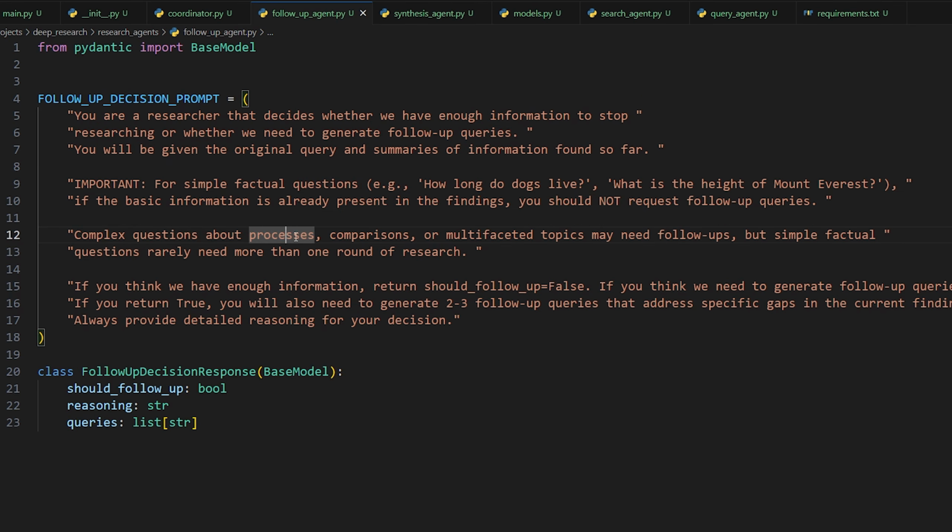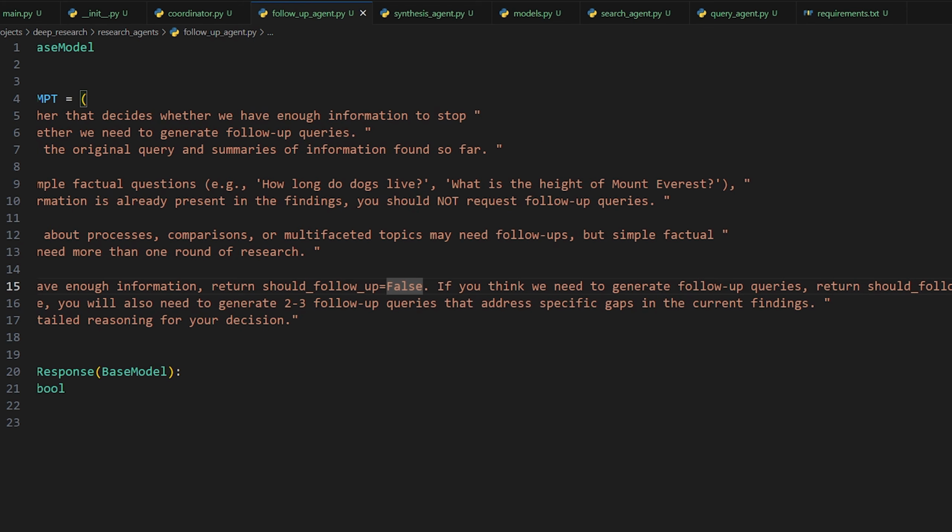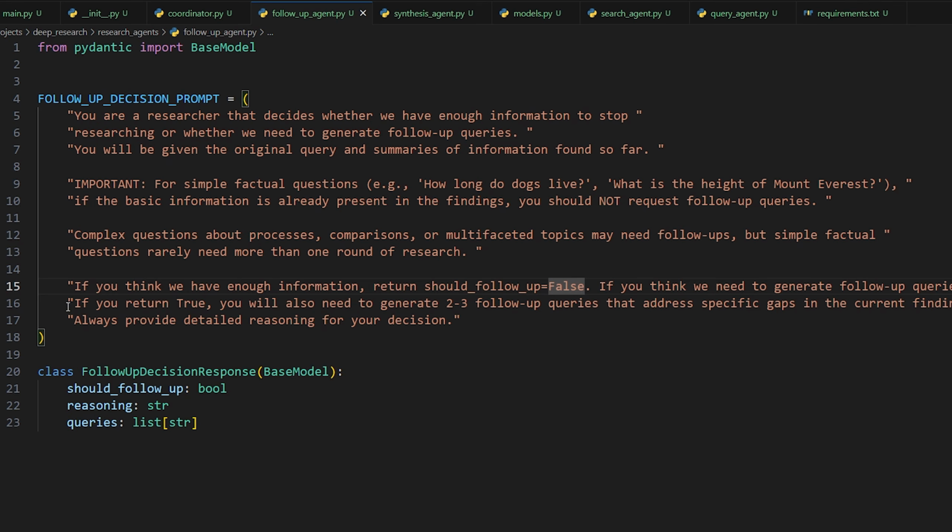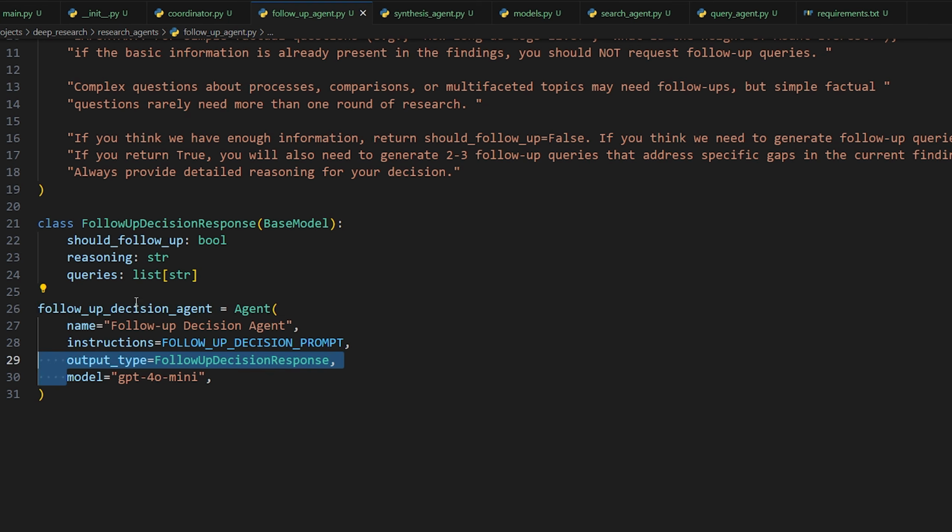Complex questions about processes, comparisons, or multifaceted topics may need follow-ups, but simple factual questions rarely need more than one round of research. If you think we have enough information, return should follow-up equal to false. If you think we need to generate follow-up queries, return should follow-up equal to true. I'm just being very explicit to make sure that it knows what it needs to do. And then if you return true, you will also need to generate 2 to 3 follow-up queries that address specific gaps in the current findings. Always provide detailed reasoning for your decision. So here's our follow-up decision agent: instructions, our response output type, and then we're using GPT-4o mini. All right, we'll use it now.